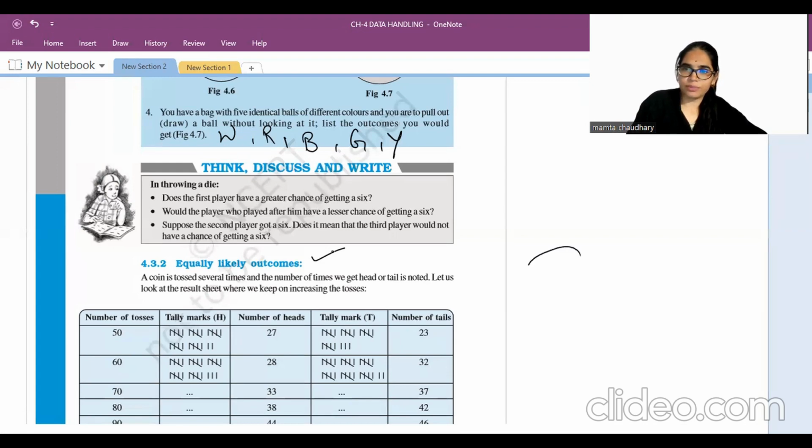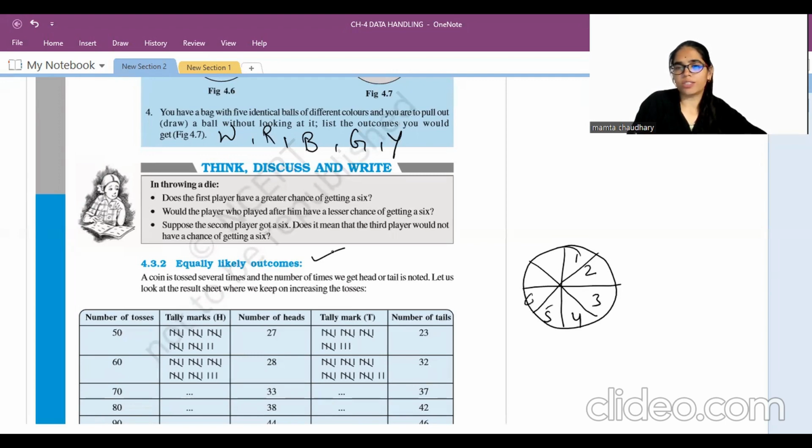For example, suppose this is a spinning wheel. Here, a few numbers are written: 1, 2, 3, 4, 5, 6, 7, 8. If I ask you the chance of getting an even number, out of 8 there are 4 even numbers.